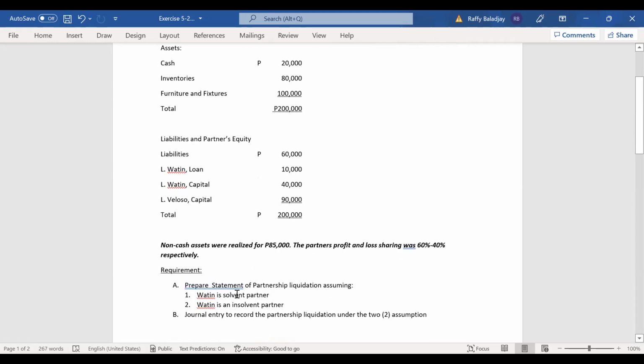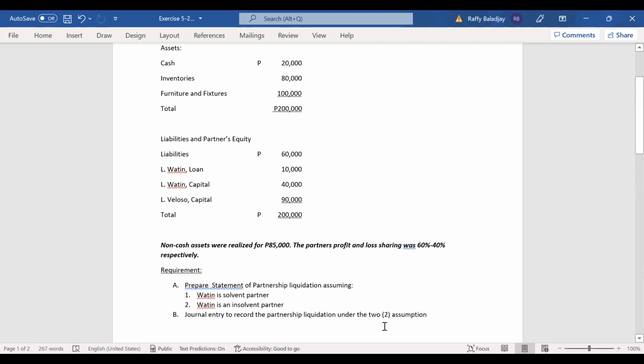Our requirement is to prepare a statement of partnership liquidation, assuming that first, partner Watin is solvent. Our second assumption is that partner Watin is an insolvent partner. And we provide journal entries to record the partnership liquidation under the two assumptions.